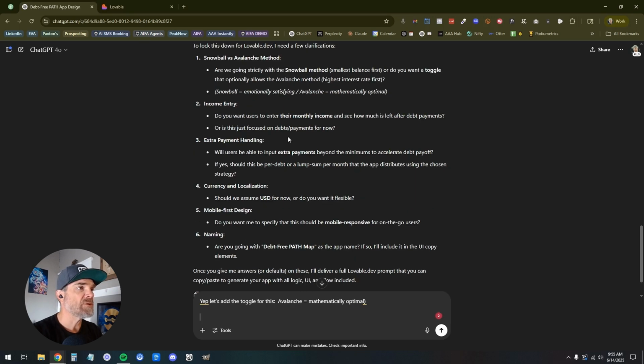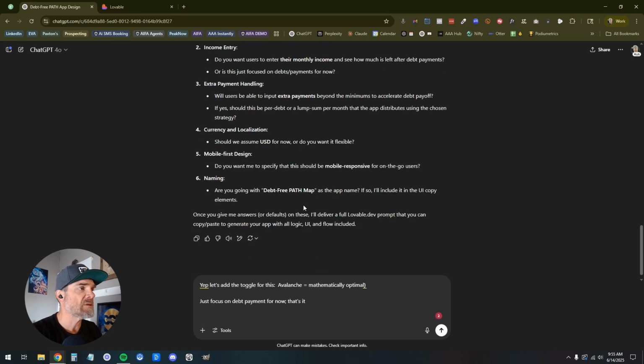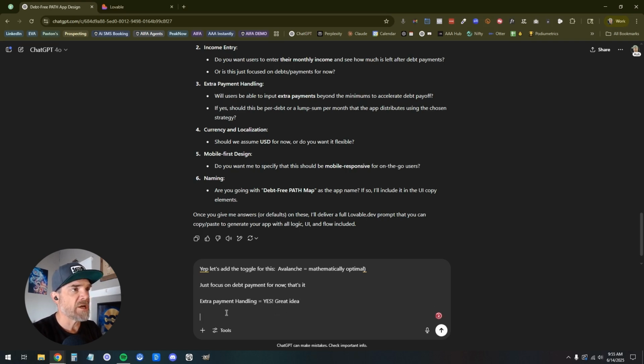Cool. Income entry. Do you want users to enter their monthly income and see how much is left after debt payments, or is this just focused on debt payments for now? Okay, we're going to just focus on debt payments for now. That's it. Cool. Extra payment handling. Will users be able to input extra payments beyond the minimums to accelerate payment? Okay. Extra payment handling equals yes. Great idea. This is why I prompted ChatGPT first.